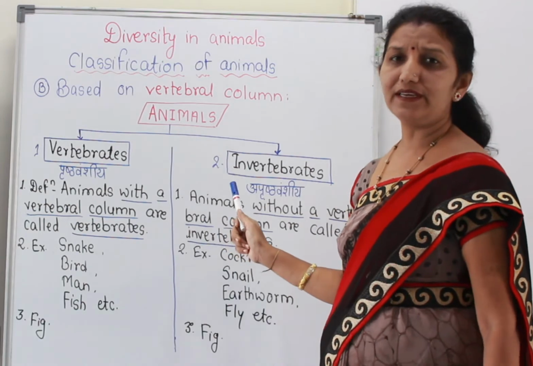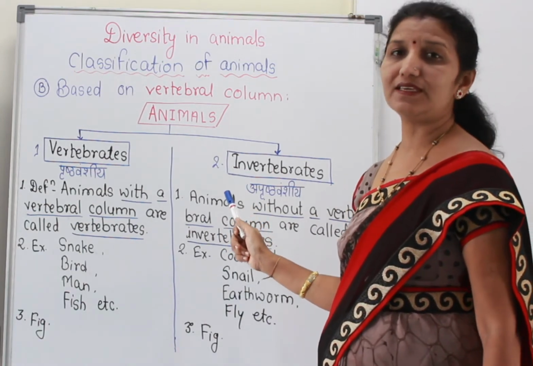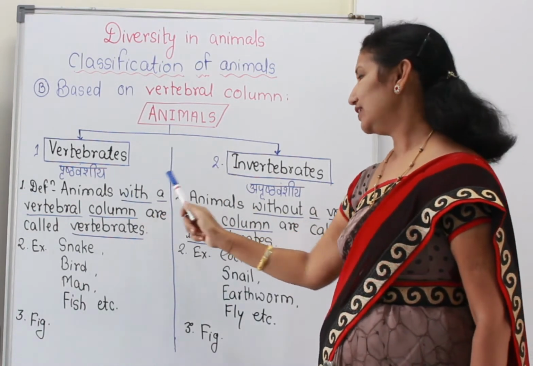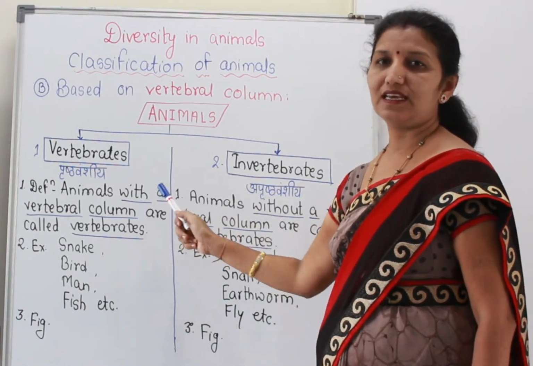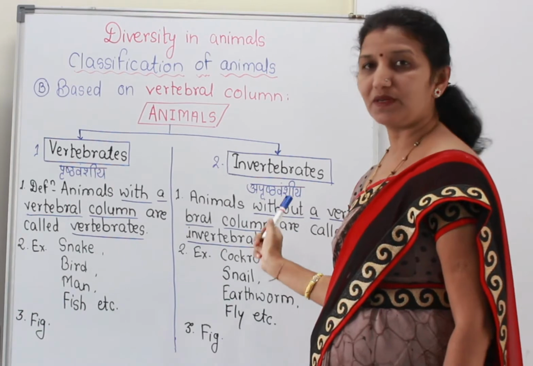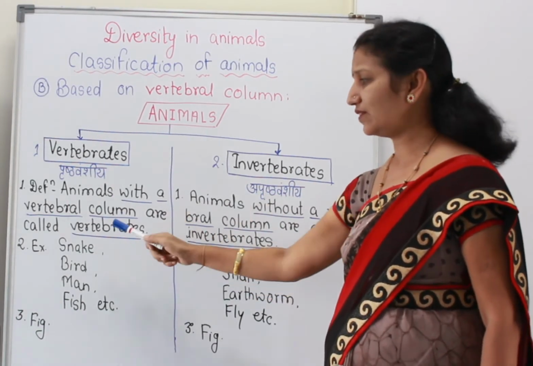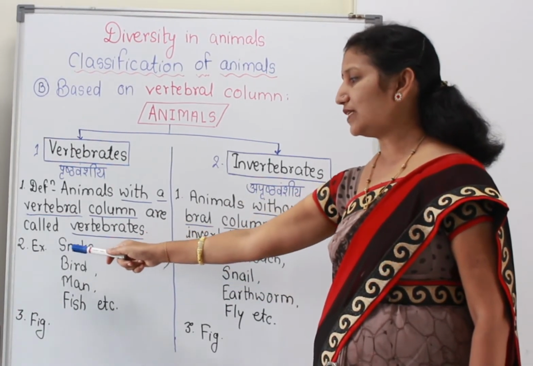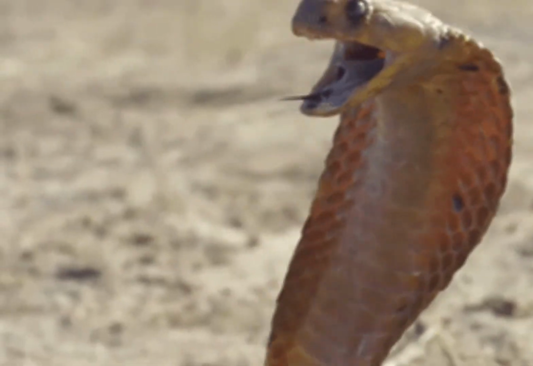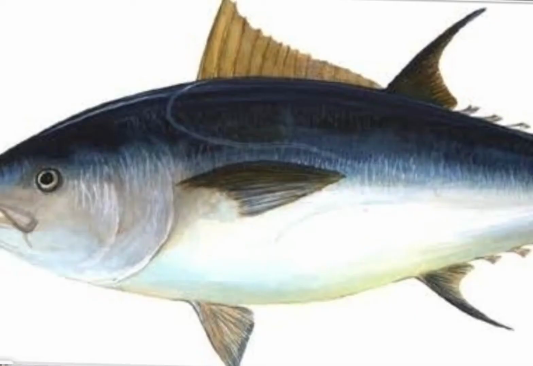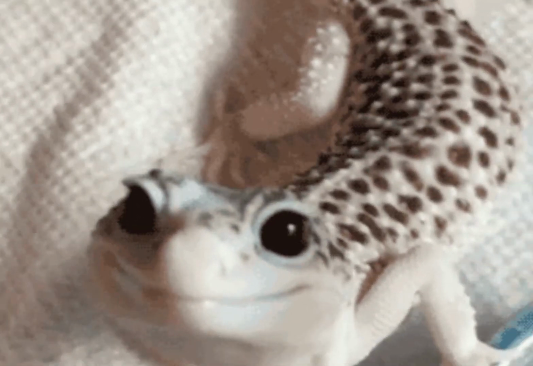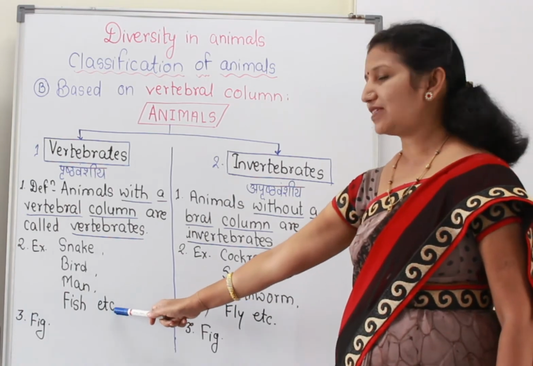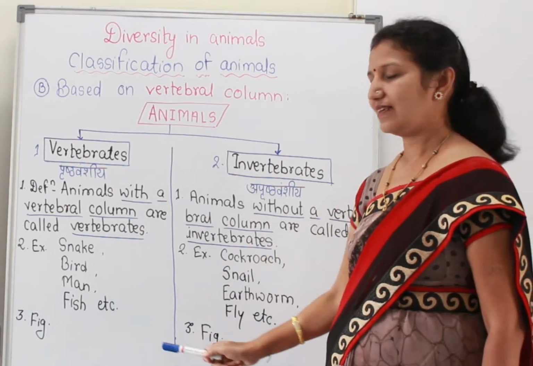I have made the definitions very easy for you. With and without, only these two words you have to change. Then both definitions will be learnt by you. Then the examples are snake, bird, man, fish, lizards. These are the examples of vertebrates. There are millions of examples, but we will stop by writing etc.